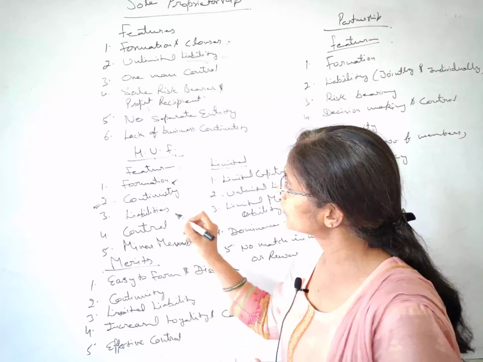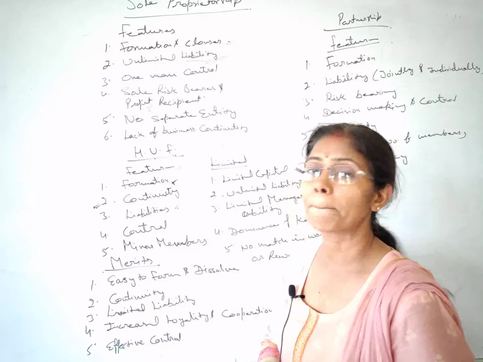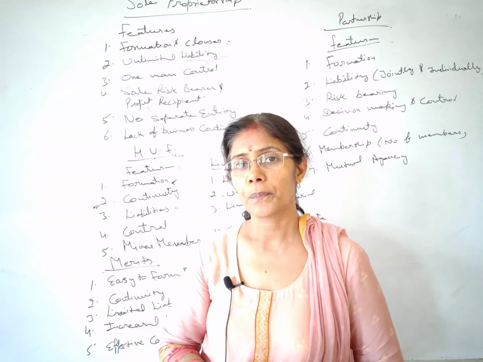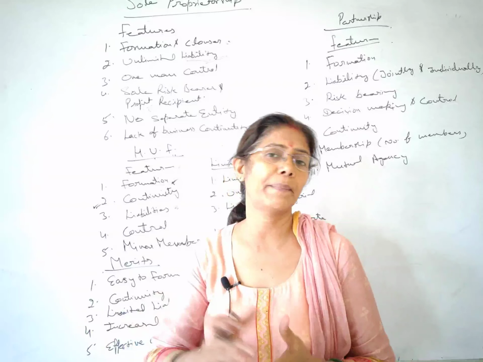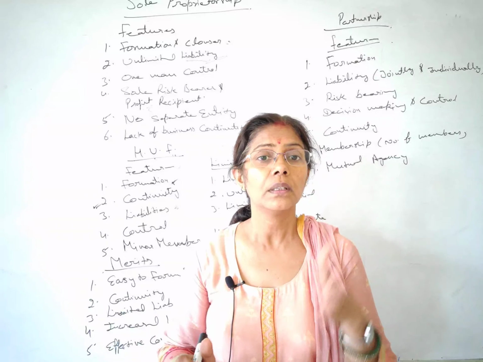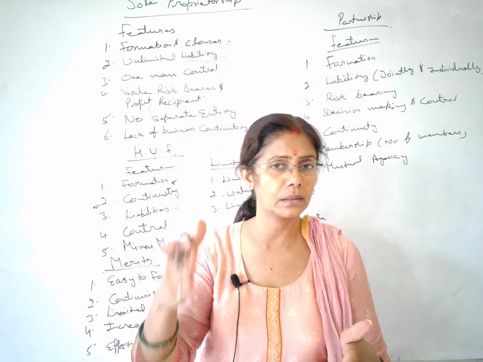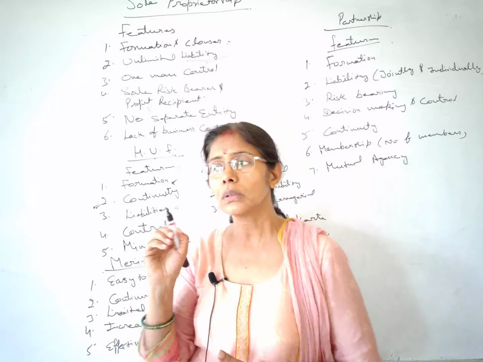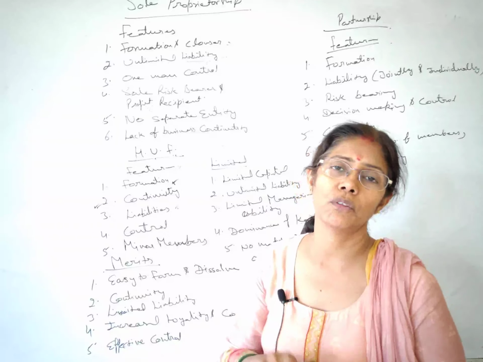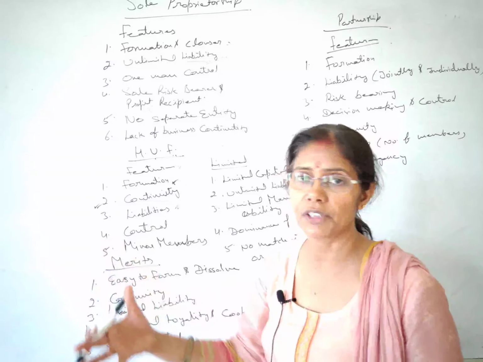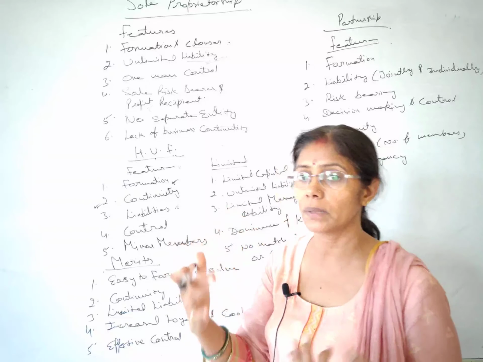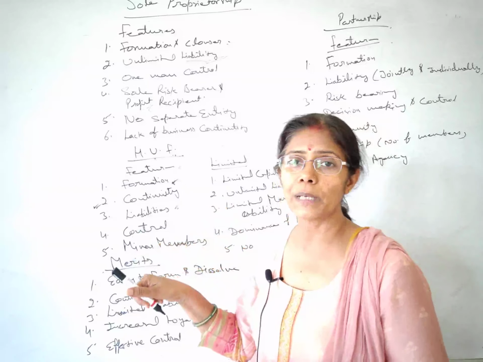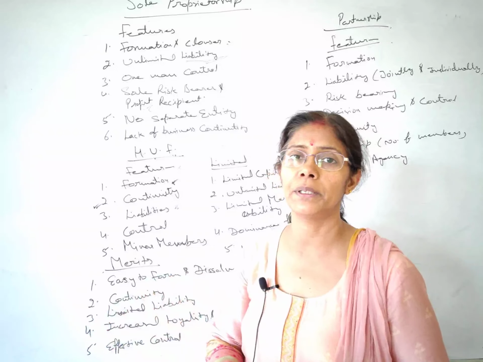Okay. Next we have liabilities. Students, recently I have told you a few moments back, we have categorized the liability in two parts. The first one, the liability of the karta, and another one, the liability of other co-partners. Okay. So the liability of the karta is always unlimited because he is looking after everything. If any burden comes, any problem comes, he will be held liable for all these things. Okay. And the rest of the co-partners have limited liability. Fine.